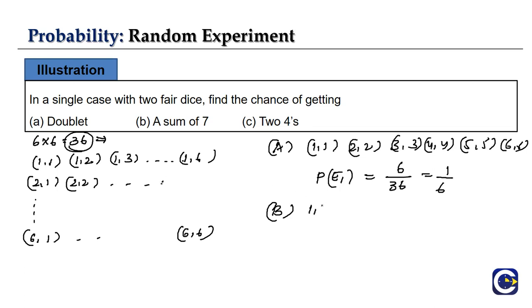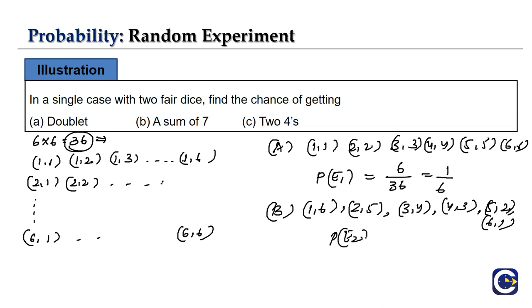Let me write 1, 6, then 2, 5, then 3, 4, 4, 3, 5, 2, and then 6, 1. So again we have 6 outcomes where we get a sum of 7. The probability of our second event is 6 by 36, which again is 1 by 6. We know our sample space has 36 elements.